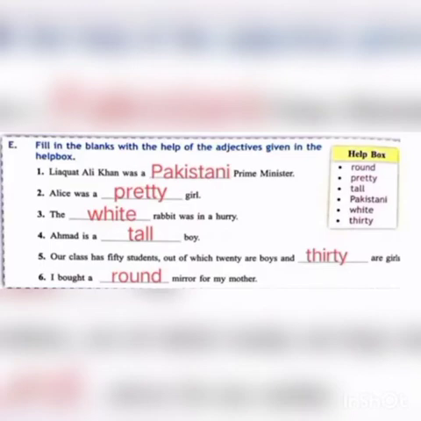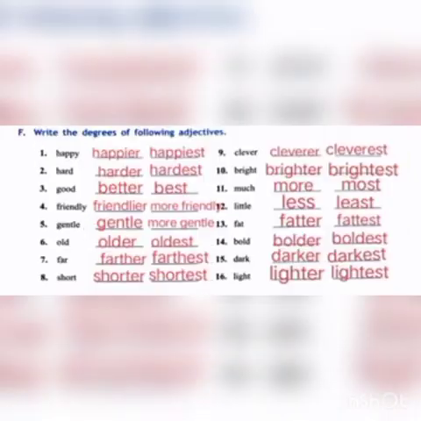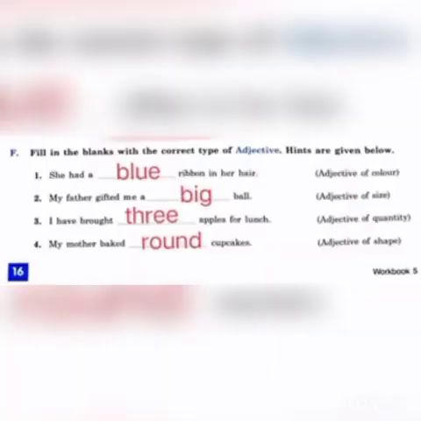The first one is Pakistani Prime Minister. Then pretty. Then white. Tall. Thirty and round. So in this we have learned types of adjectives. In the next part we will write the comparative and superlative degrees of adjective. Happy, happier, happiest, hard, harder, hardest. In the next part we will write the suitable adjective in the blank.